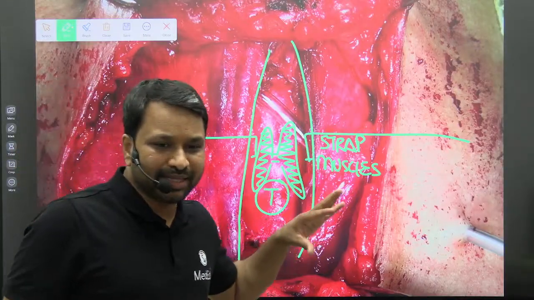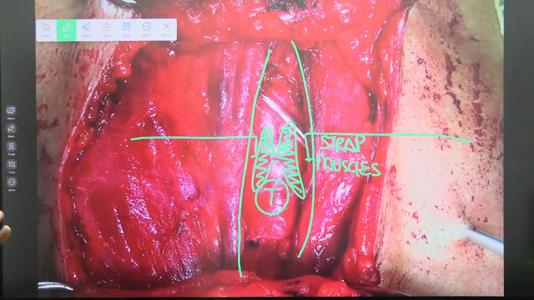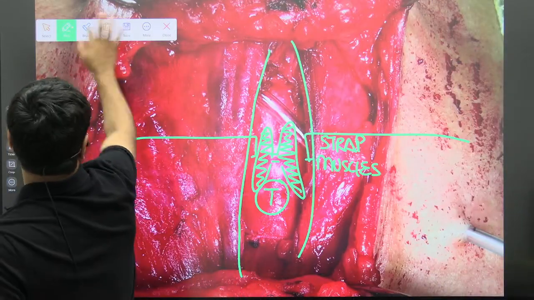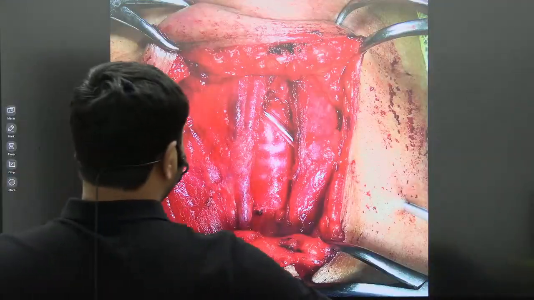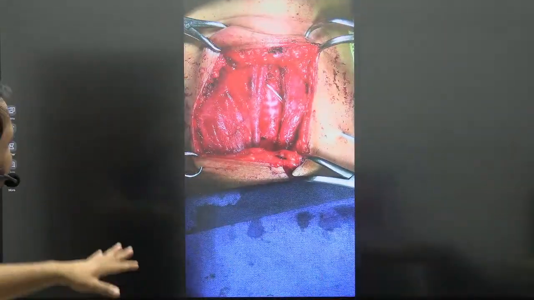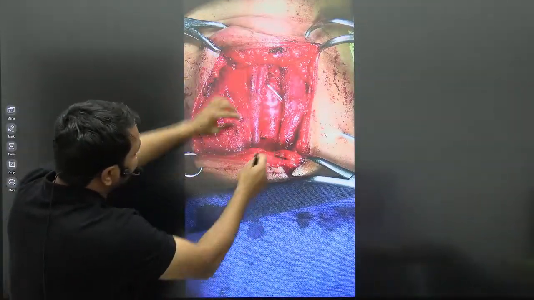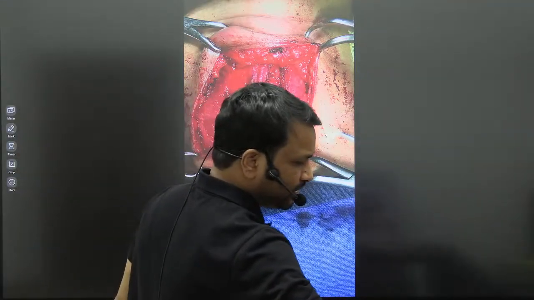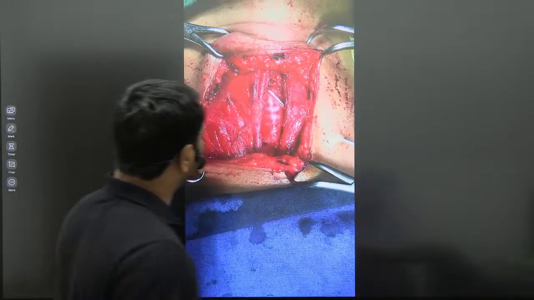So now I think here थोड़ा better color format में आपको दिखेगा. If I do a bit of zoom out, you can see this is the orientation. These are the strap muscles that you have. This is the trachea that we have. This is the gland, the lobe that we've taken out. Okay? It's in a video form that you have.